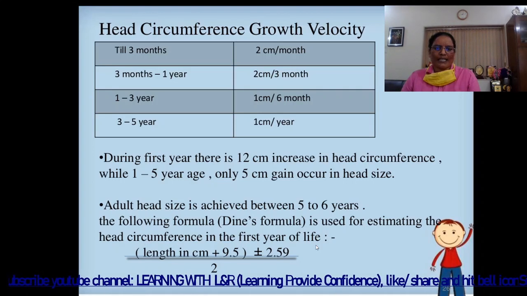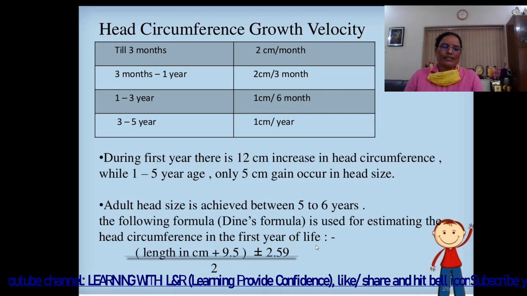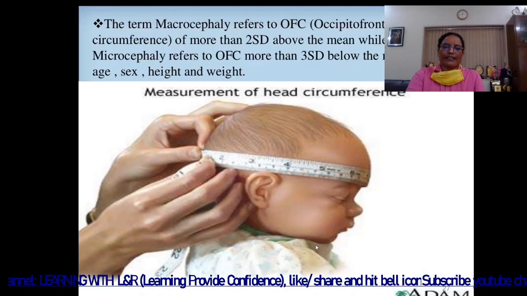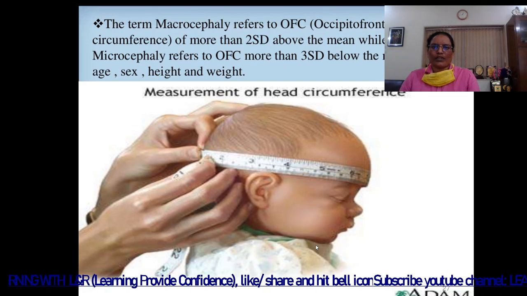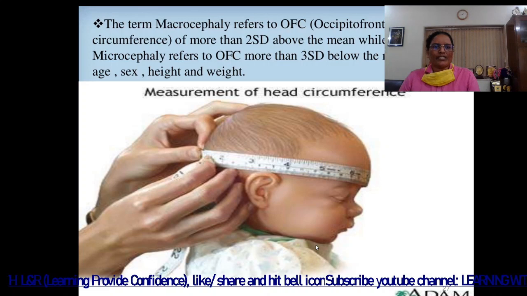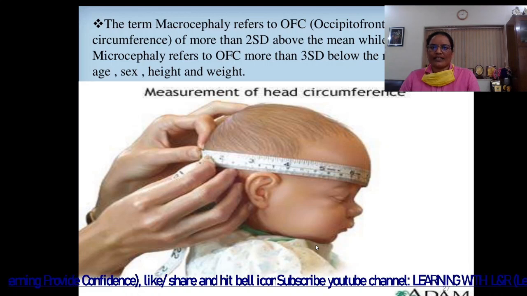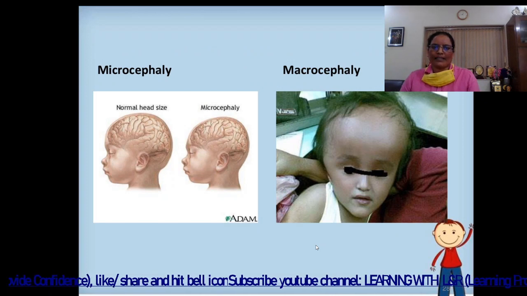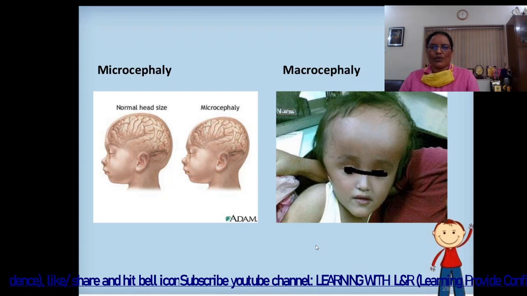The following formula, Dine's formula, is used for estimating the head circumference in the first year of life. The formula is length in centimeter plus 9.5 divided by 2 plus or minus 2.59. Then the next is measurement of head circumference. The term macrocephaly refers to occipitofrontal head circumference of more than 2 SD above the mean, while microcephaly refers to occipitofrontal head circumference more than 3 SD below the mean for age, sex, height and weight.